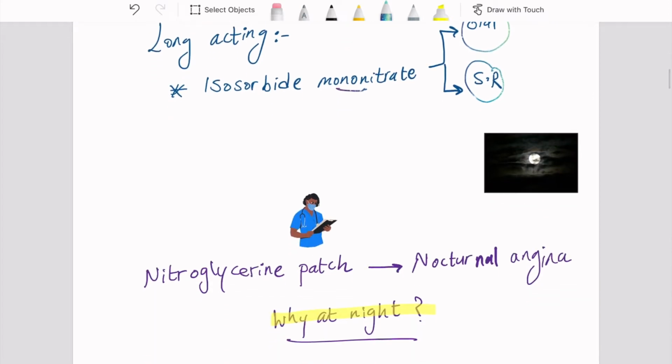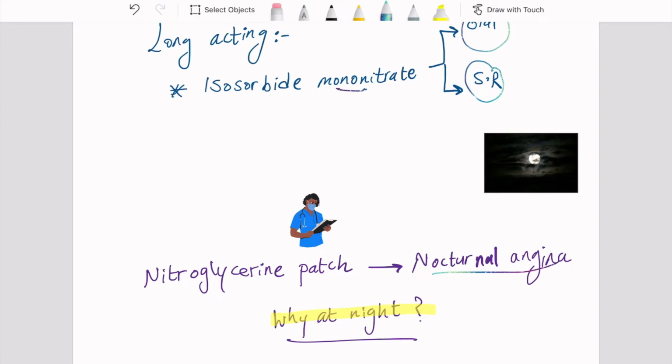Now, as I mentioned, there are nitrates that are given by patches. Why do we give a nitroglycerine patch? Usually, patients with ischemic heart disease suffer from pain at night, which we call nocturnal angina, and in the early morning also. But why do they suffer from pain at this time specifically?